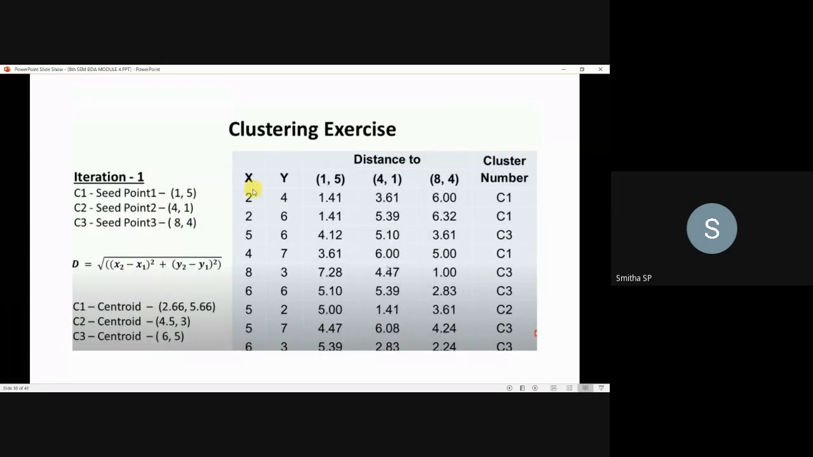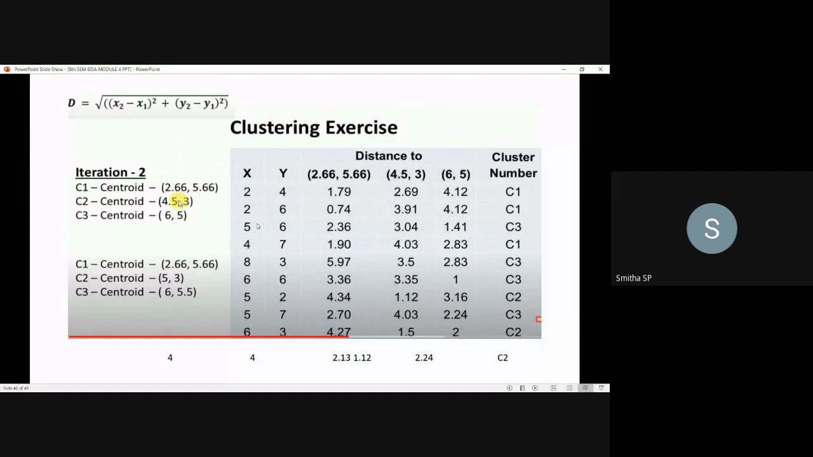Okay, now just go through the comparison of these cluster numberings. If you identify any differences in these numberings, so here 2 comma 4 is C1 and 2 comma 6 is C1. So 2 comma 4 C1, 2 comma 6 C1, no changes, there is no data point movement here. So it remains in the same cluster itself.